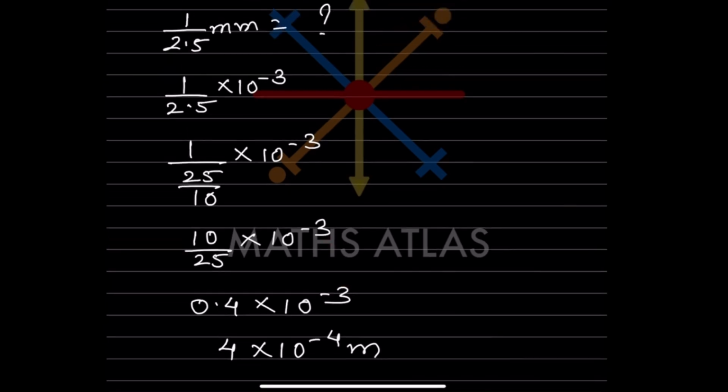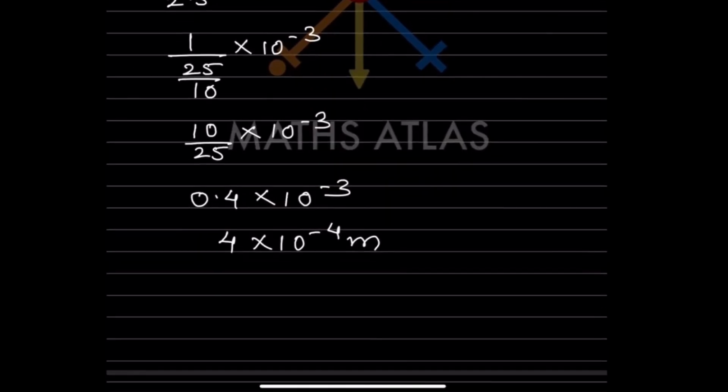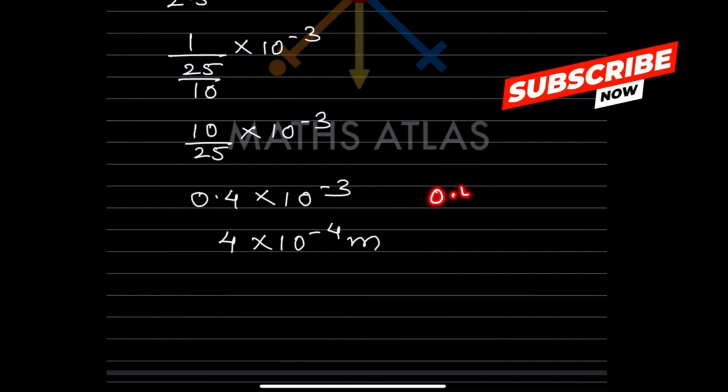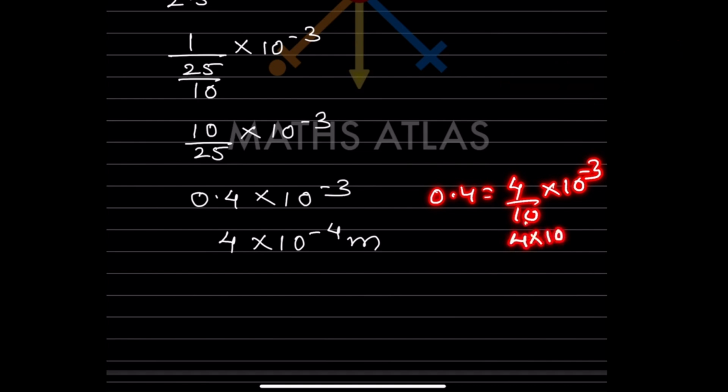Since we want this in the standard form, we can write 0.4 as 4 by 10 into 10 raised to minus 3. For this 10, we can take it up, so that is minus 1: 10 raised to minus 1 and 10 raised to minus 3 will be 10 raised to minus 4. So it will be 4 into 10 raised to minus 4, because we want the answer in the standard form.